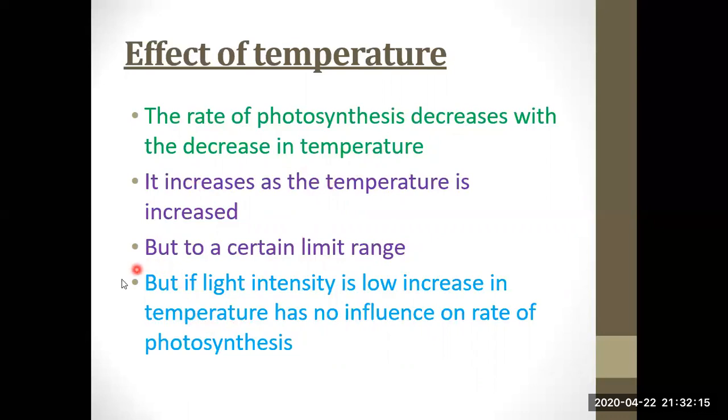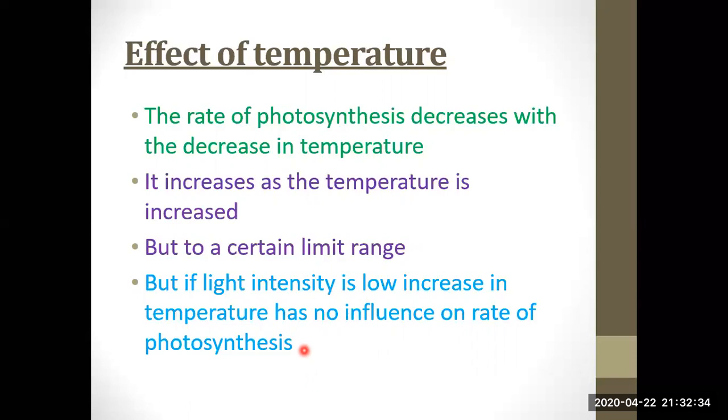But there is an exception. If light intensity is low at night time or at dawn time, an increase in temperature has no influence on the rate of photosynthesis. Can you guess, students, what is the reason behind this?